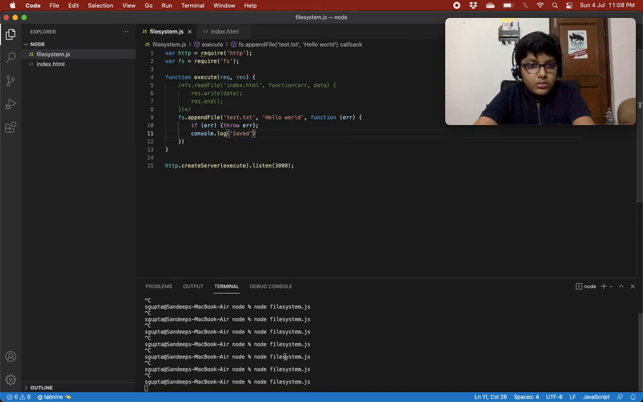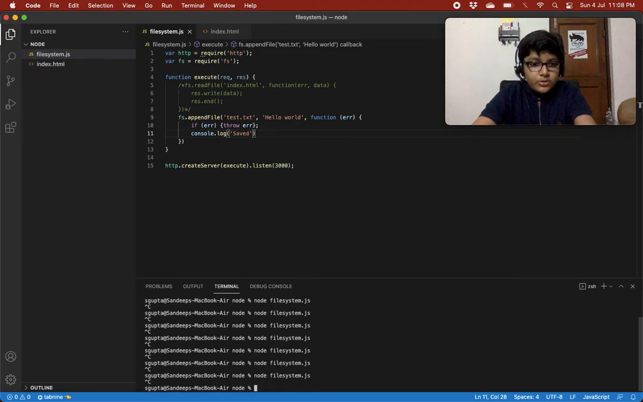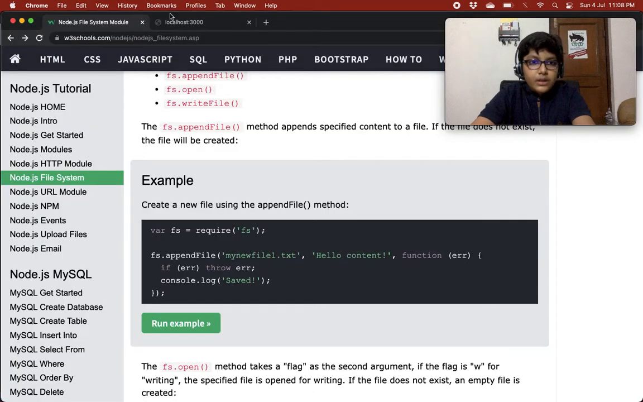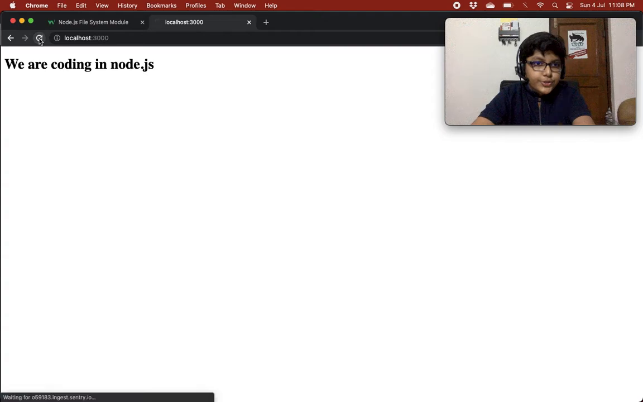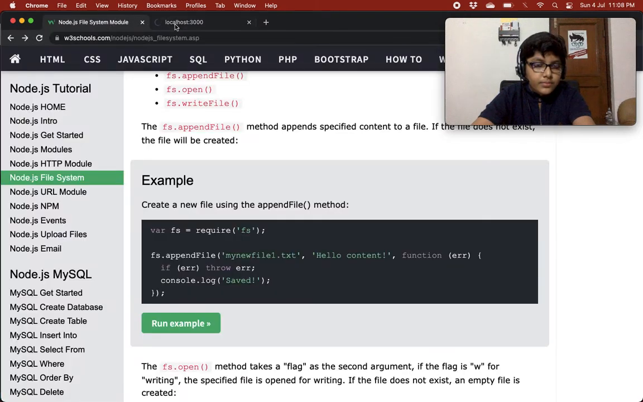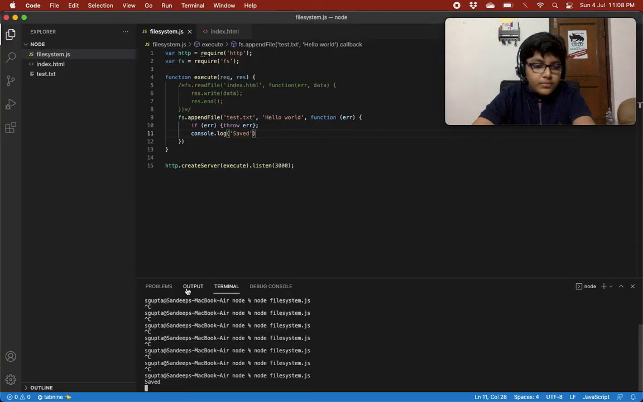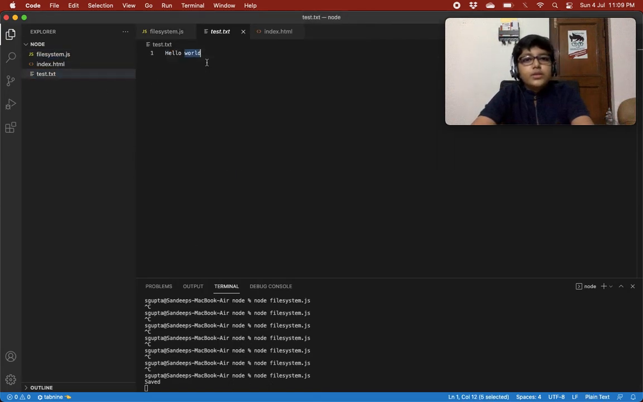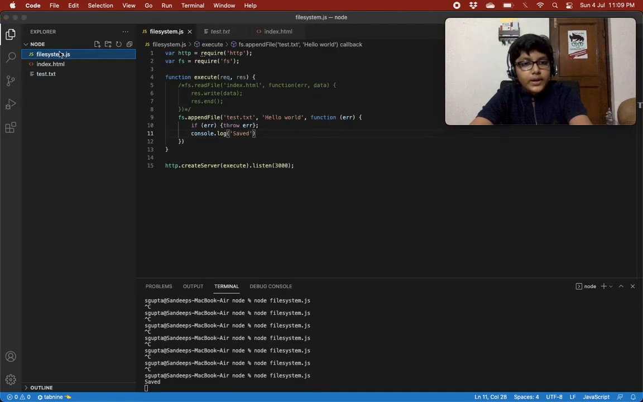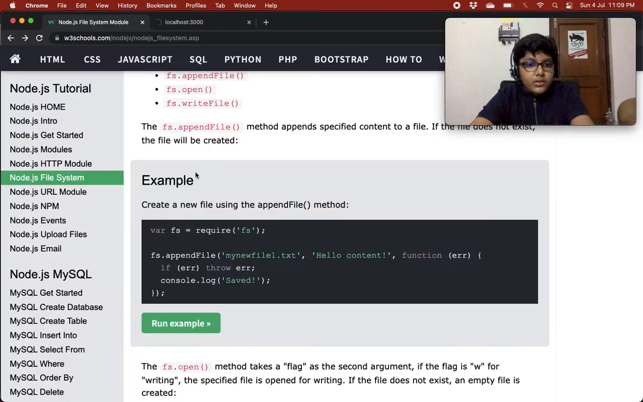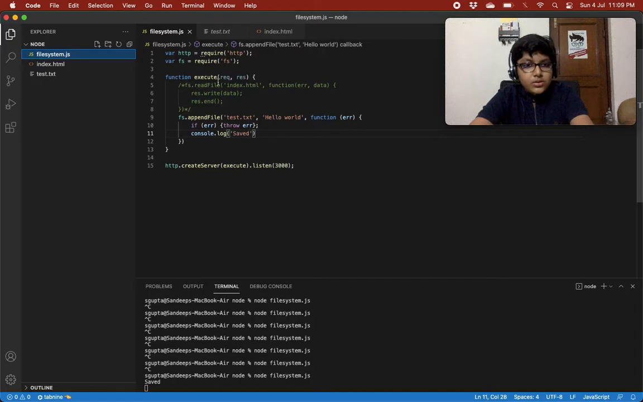So just control C this file system and reload this. So it has saved it over here. Check test.txt. Over here there's all the content, and we didn't need to add this in the server as we didn't need the server.